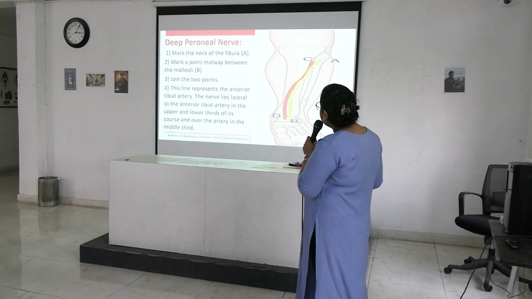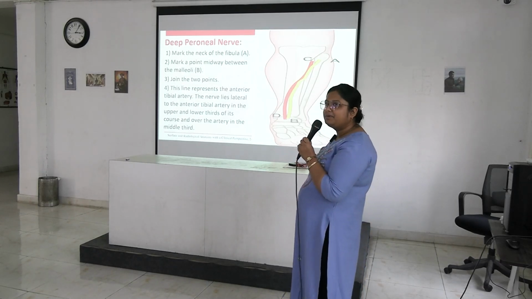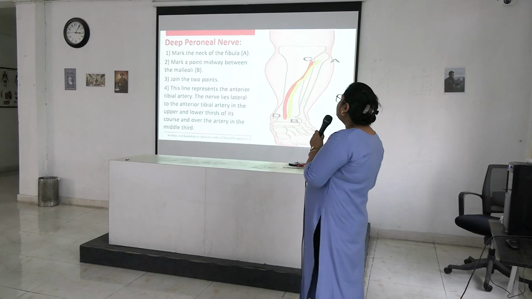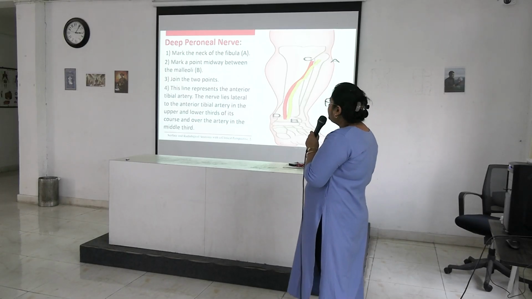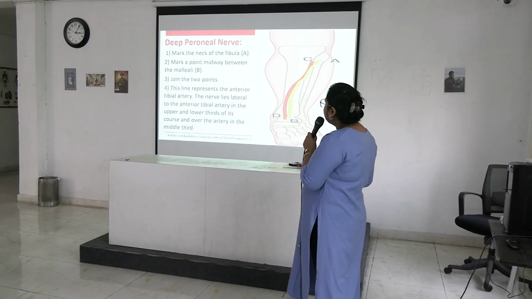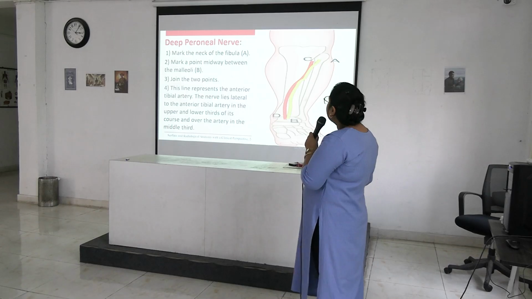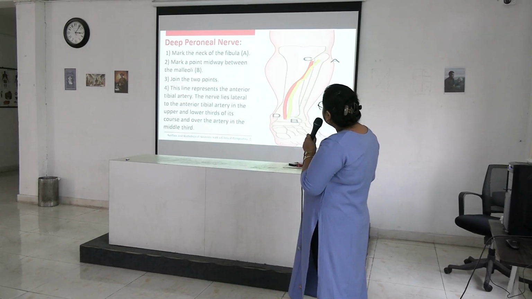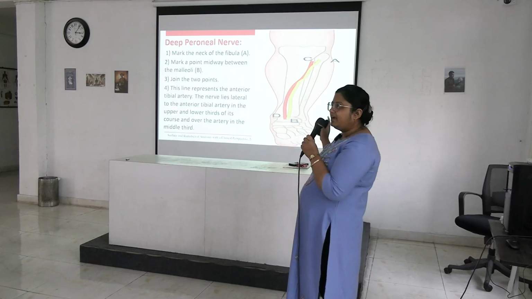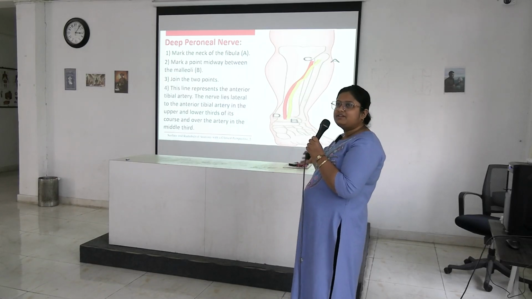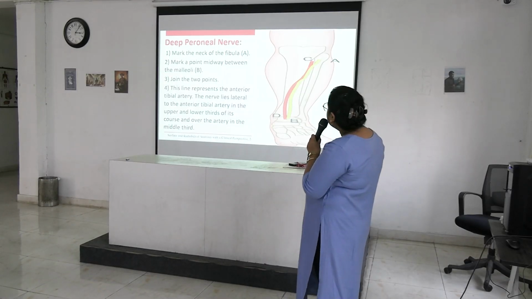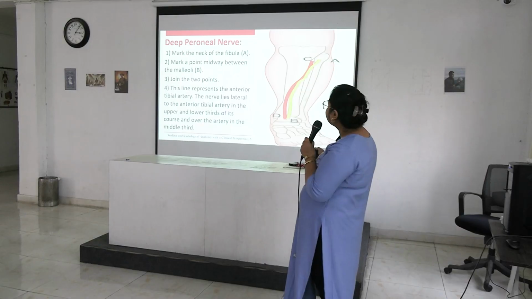Next is deep peroneal nerve. This is given. Deep peroneal nerve. Mark the neck of fibula. Mark a point midway between 2 malleoli and join these 2 points. Okay. It is lying almost along the anterior tibial artery. Points are also almost same. Only the upper point is different. Okay.